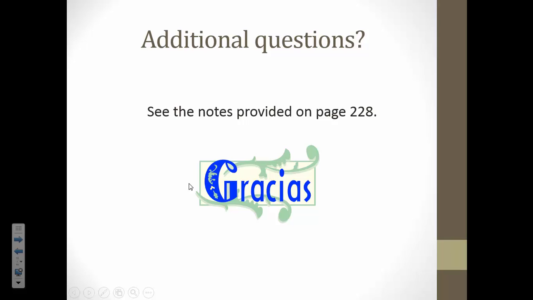If you have additional questions, please see the notes provided on page 228 of your textbook. And don't forget to complete activity E on your note guide where it asks you to translate the sentences, okay? And don't forget that you will have a flipped mini quiz when you come in tomorrow.